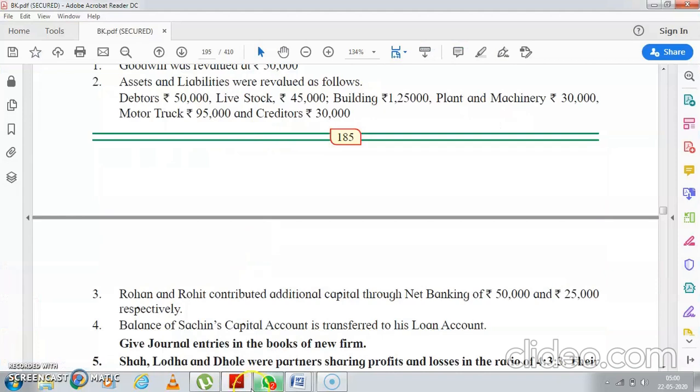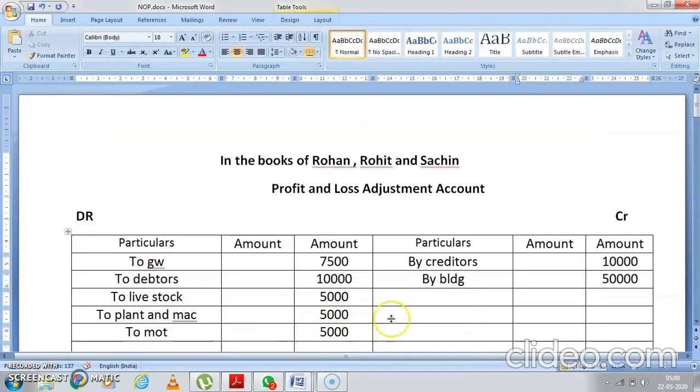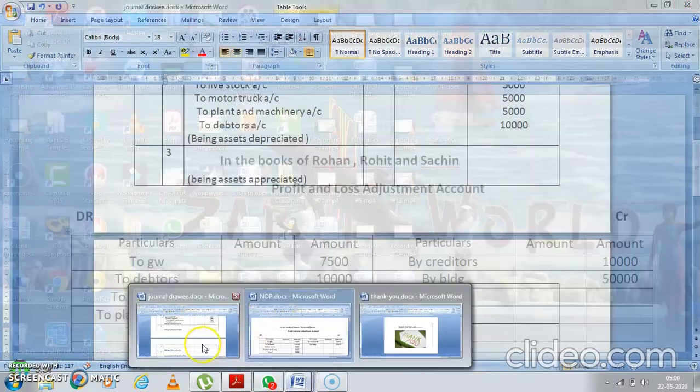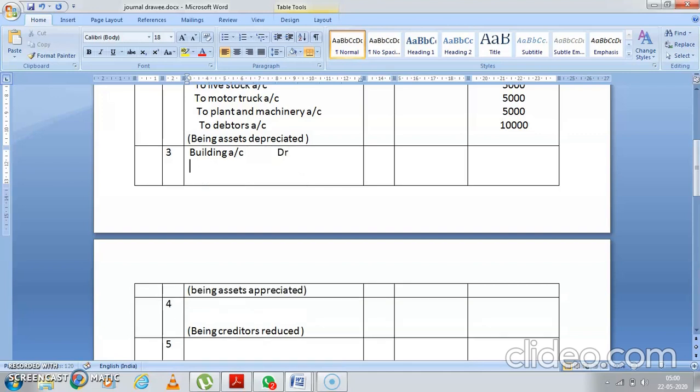Now what is going to happen? Now what is the next part? Now you'll see your credit side. See, building is appreciated. So what is the entry when the asset is appreciated? The entry is building account debit to profit and loss adjustment account.